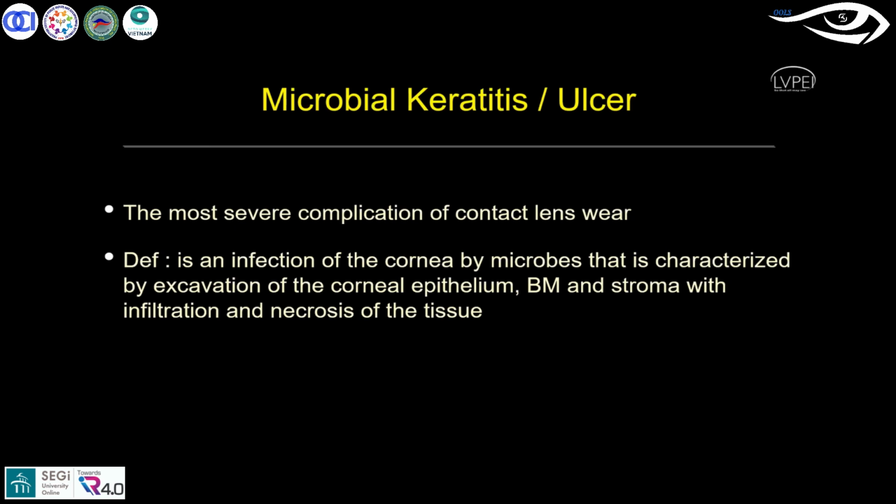Only epithelium and stroma are involved. But when it comes to microbial keratitis, it is because of infection, majorly. So here the epithelium, Bowman's and the stroma are all involved, and there will be necrosis and infiltration. You tend to see significant necrosis, which can go to the AC also, and a severe AC reaction can be seen in microbial keratitis.